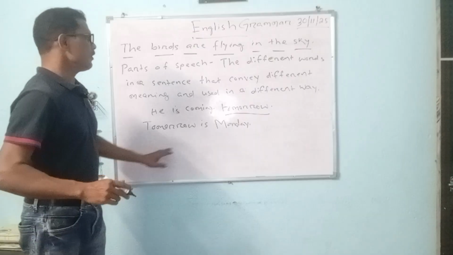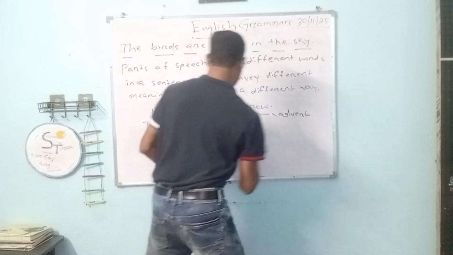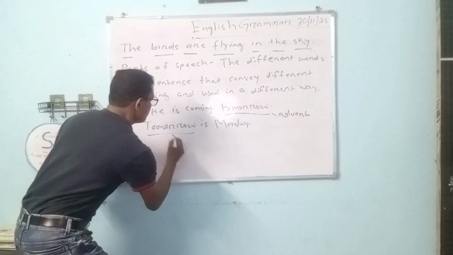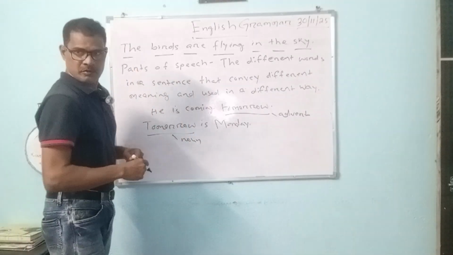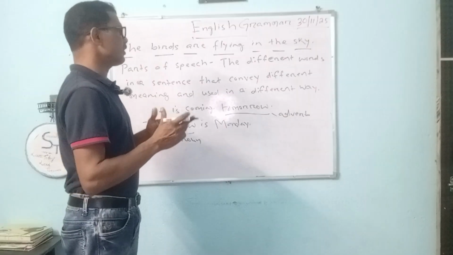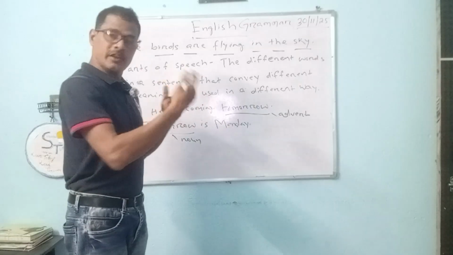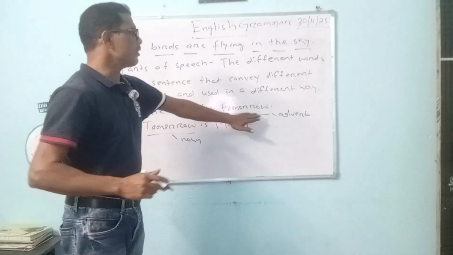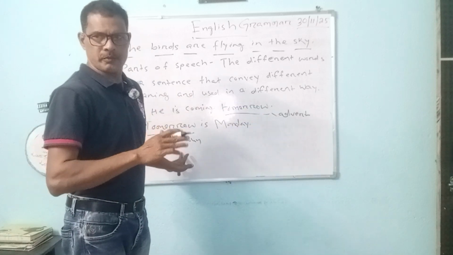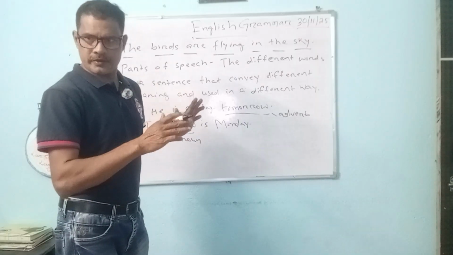Tomorrow here is an adverb of time in the earlier sentence. Here, tomorrow becomes the subject, so it becomes a noun. Clear? We study the parts of speech because the same word has different meaning when used in a different place. Here tomorrow is a noun, obviously, because only a noun or a pronoun can be used as a subject.